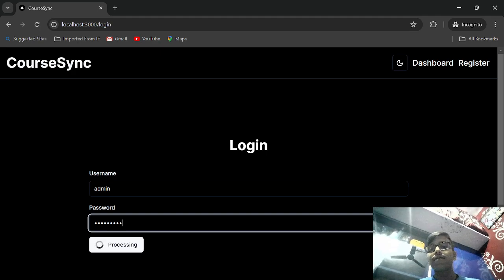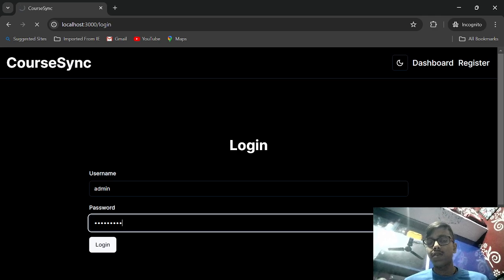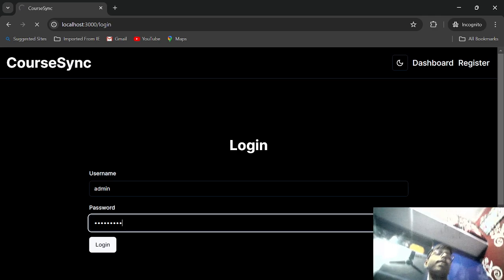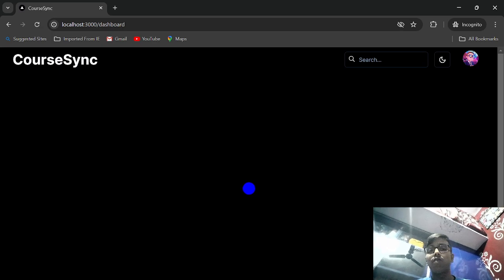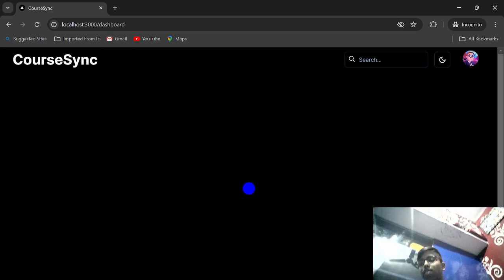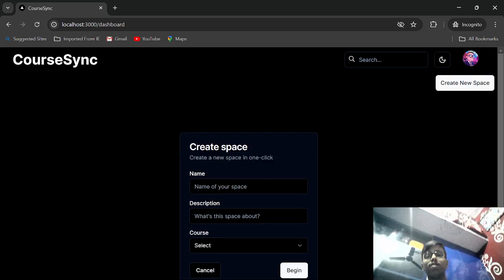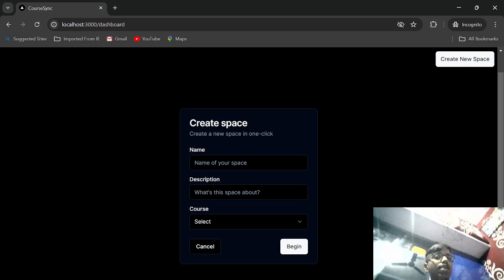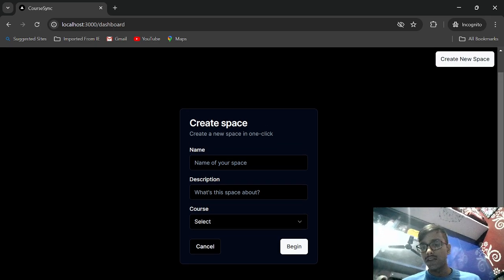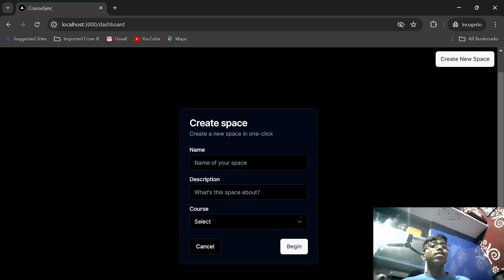On logging in, it uses NextAuth for session management, obviously. And it will take you to the dashboard. You can see the beautiful loader here, a spinner or whatever you can say. It will load until the things are fetched. The thing here is that since the user is newly created, he doesn't have any spaces, right? So in that case he at least needs to create one space. One space is mandatory to create.